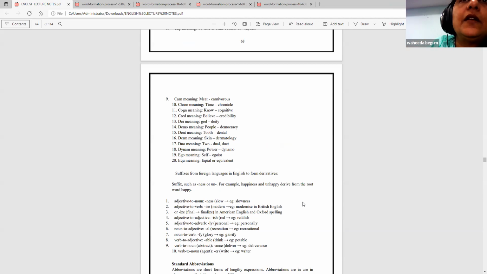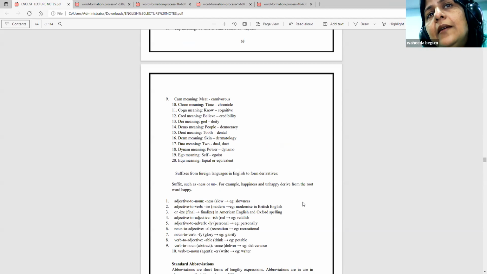Cognitive. Cred means belief, credibility. Deus means God, deity. Demo means people, democracy. Dent means tooth, dentist, dental. Derm means skin, dermatology. Duo means two, dual, duet.